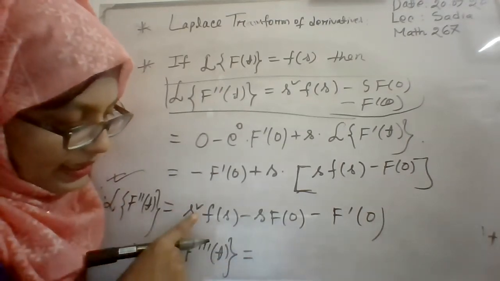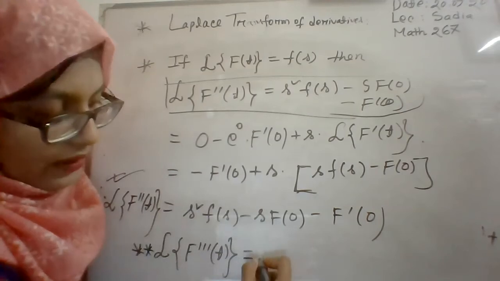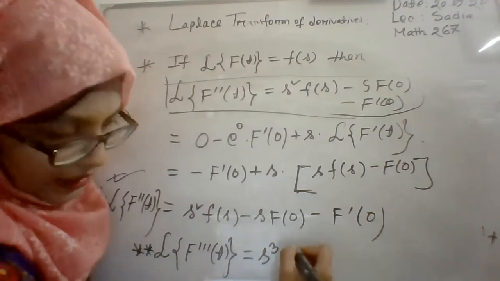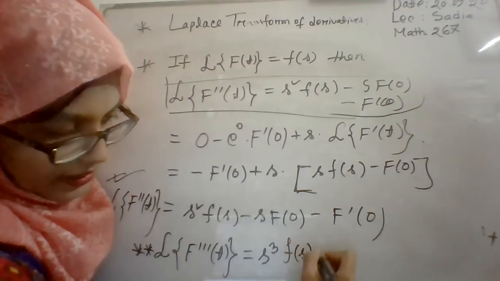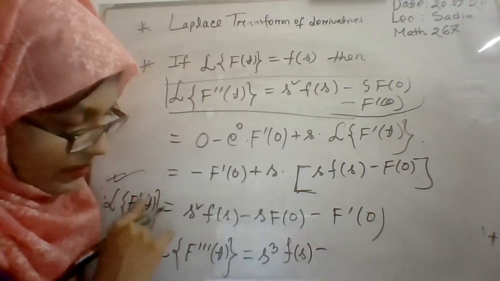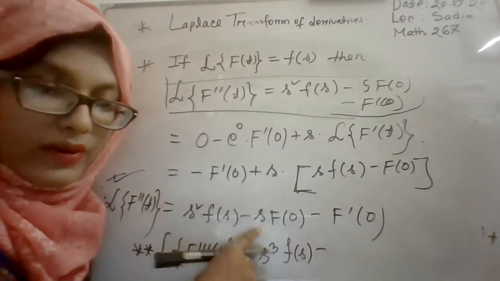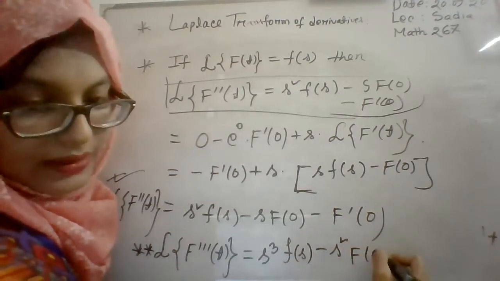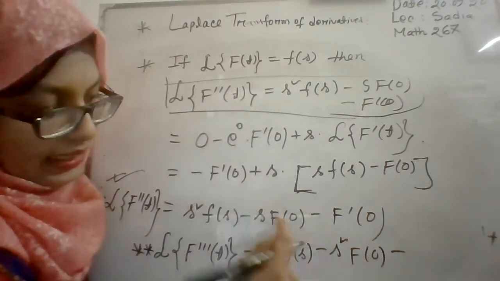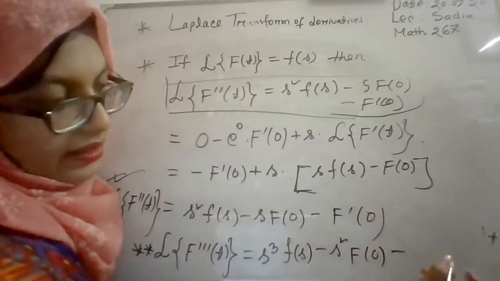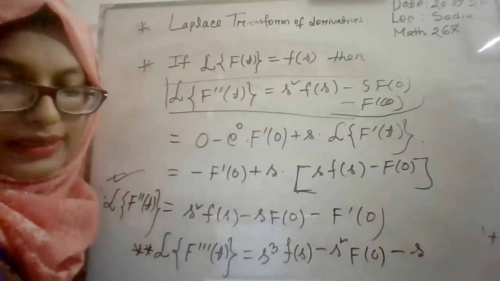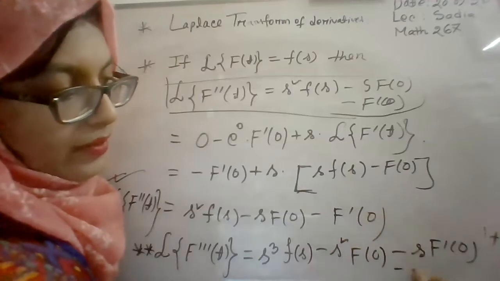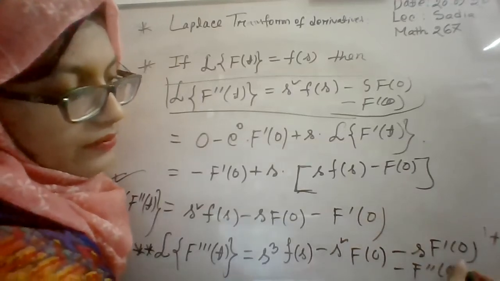Since it is s square for the second derivative, for the third derivative it will be s cube F of s. And since for the second derivative it is s f of 0, for the third one it will be s square f of 0. Since it is s square, the next term will be s f prime 0, and the last term will be minus f double prime 0.